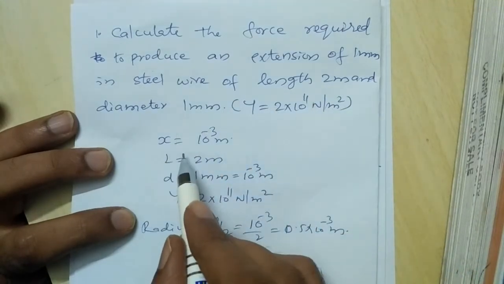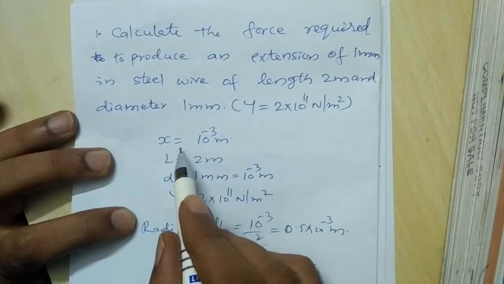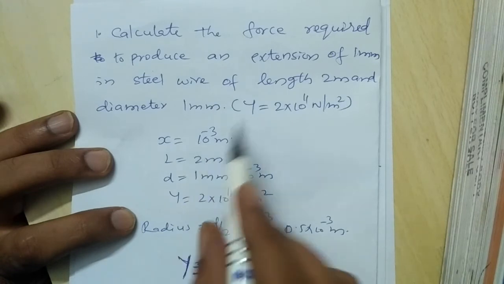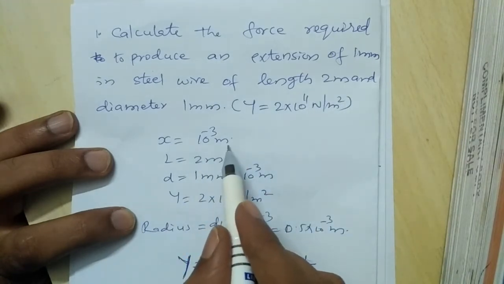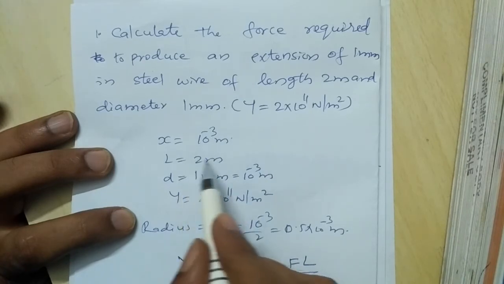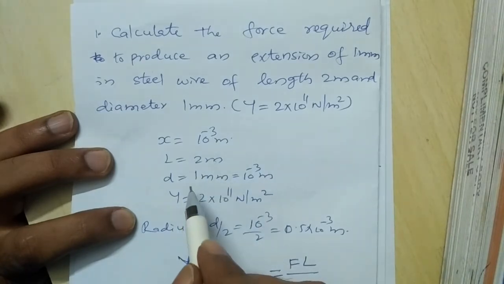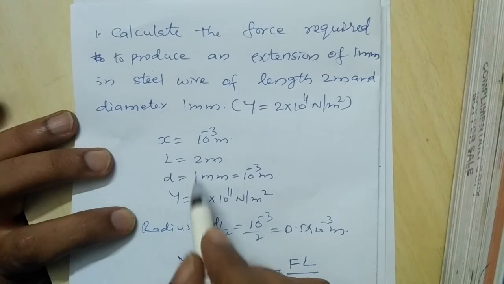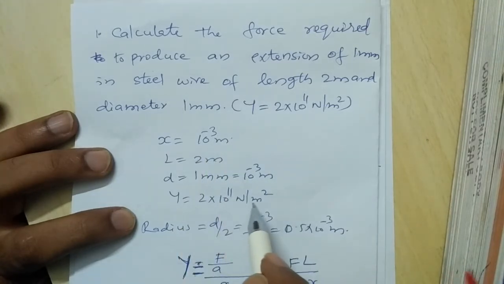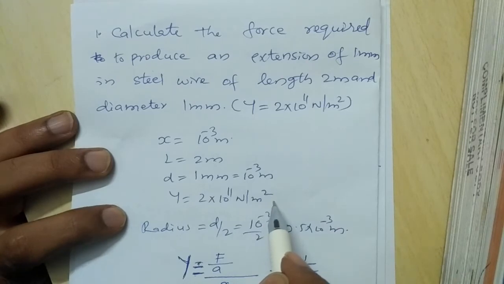The extension produced, x, is 10 power minus 3 meter, that is 1 mm. You have to convert every quantity to the SI system, that's why it is multiplied by 10 power minus 3 meters. The length of the wire is 2 meter, and the diameter is 1 mm, that is 10 power minus 3 meters. Young's modulus is 2 into 10 power 11 Newton per meter square.